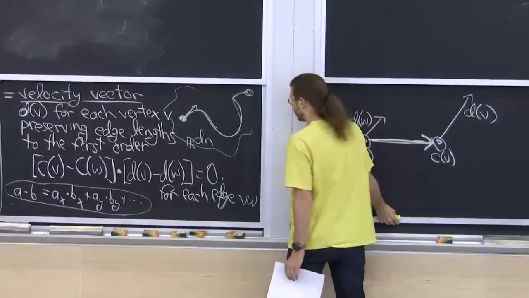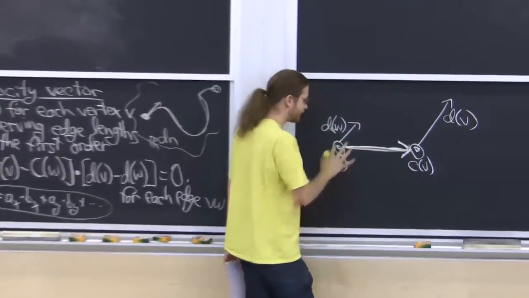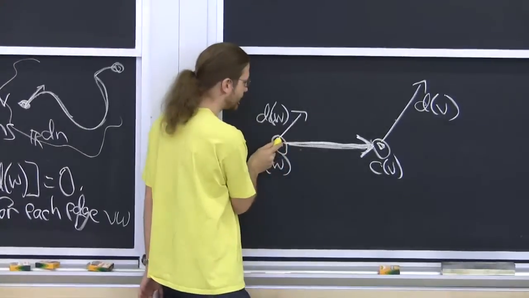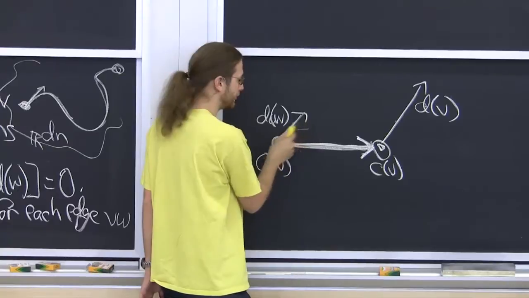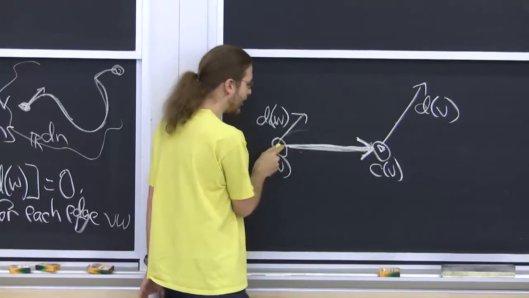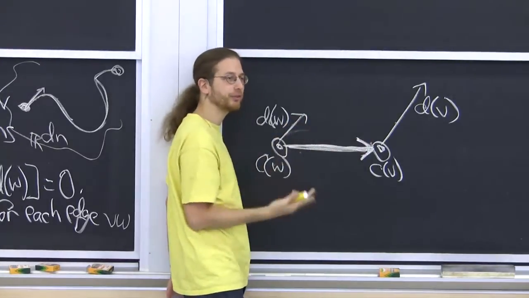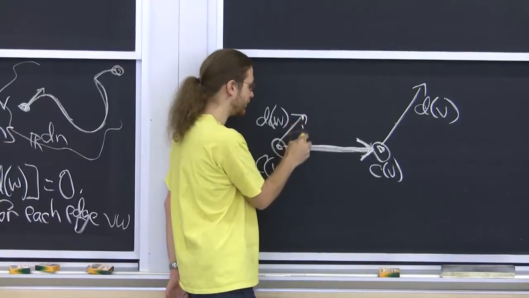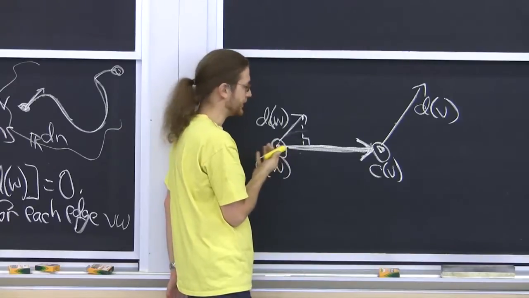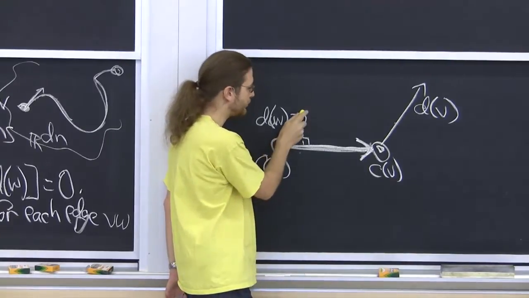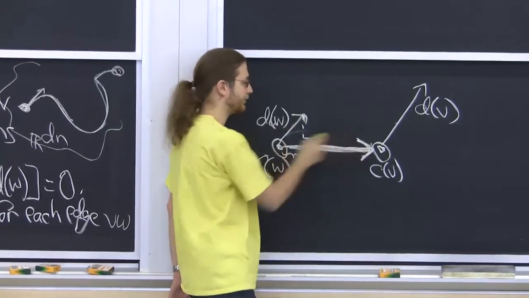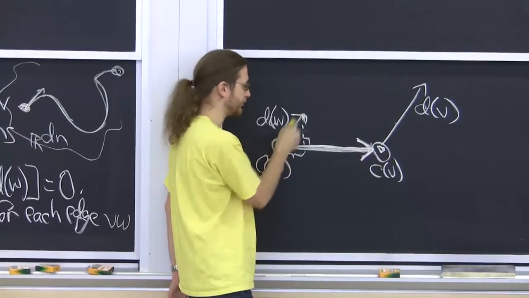It's actually a very intuitive relation. Let me tell you what it means. Basically, we want to understand how this length changes to the first order. So this guy is moving to the first order in this direction. In fact, it's moving along some curve, and the initial tangent is that direction. To understand how that motion changes this edge length, the right thing to do is to project this vector onto this one. Makes sense. So as this guy moves in that direction, this distance here is the first order change of this length as caused by this vertex moving.